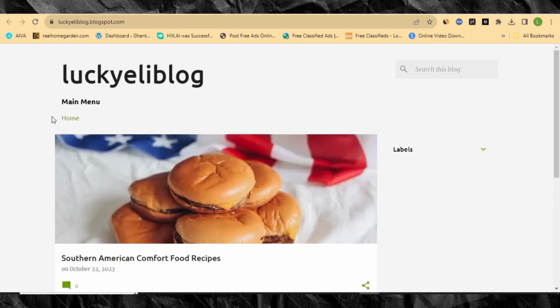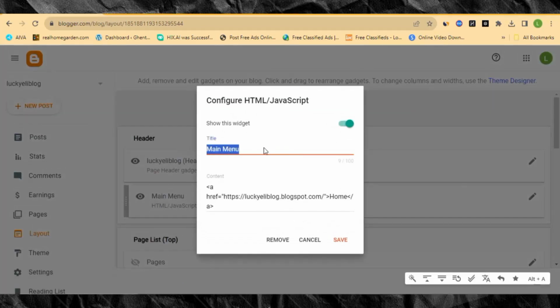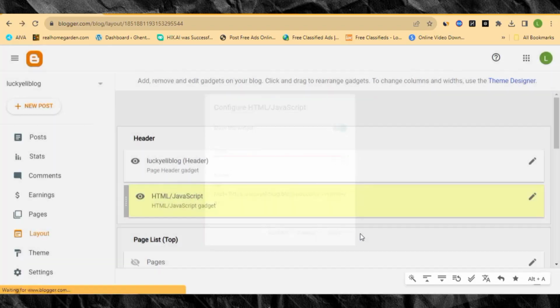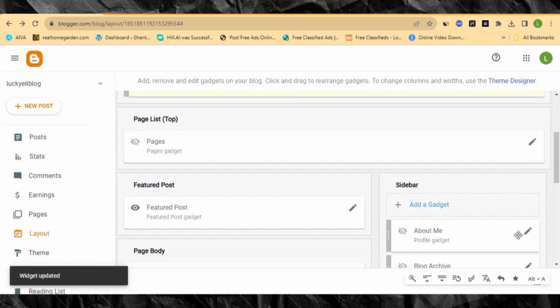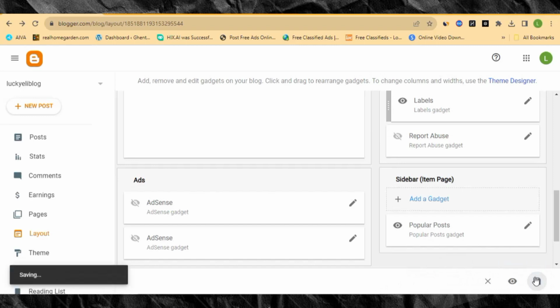So you can see now we are having our home page, right? But it's still written main menu over here. So we can remove the main menu by simply going back, and then we're gonna come to the main menu. So I just click it, and then just delete this main menu name over here, and then save it. And then make sure you hit save over here.